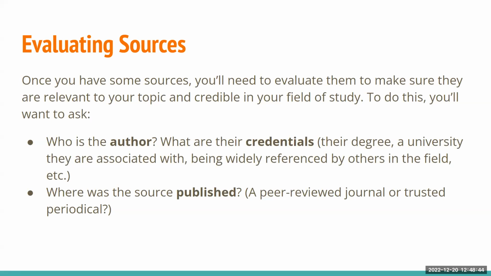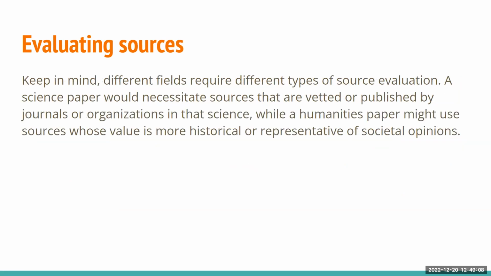So once you have some sources, you need to evaluate them to make sure they are relevant to your topic and credible in your field of study. To do this, you'll want to ask, who is the author? What are their credentials: their degree, the university they're associated with, being widely referenced by others in their field, etc. And where was the source published? A peer-reviewed journal or a trusted periodical? Keep in mind, different fields require different types of source evaluation. A science paper would necessitate sources that are vetted or published by journals or organizations in that field of science, while a humanities paper might use sources whose value is more historical or representative of societal opinions.